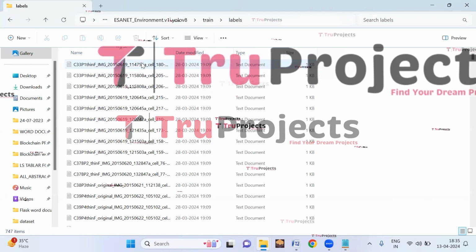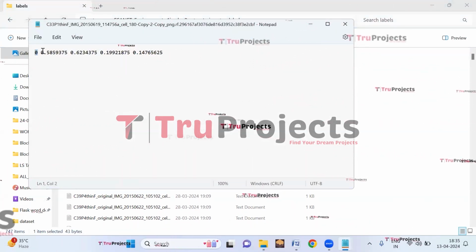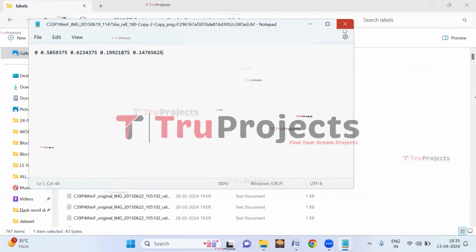And in the labels folder, we have the labels for the corresponding images which are present in the images folder. So here in the labels folder, we can see the first one is the class index, and these are the coordinates for the bounding box. Let us close this.